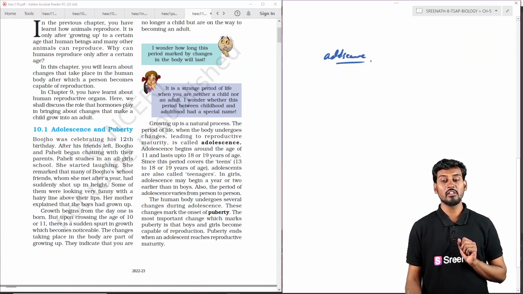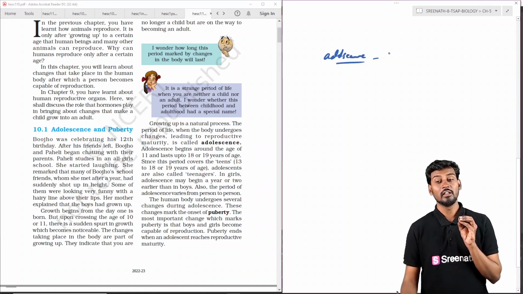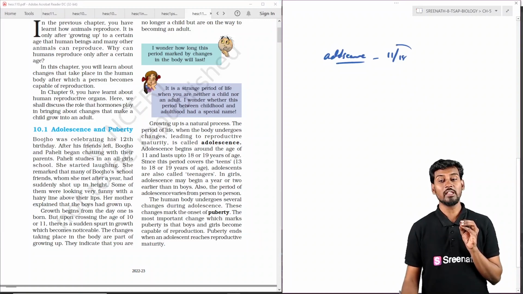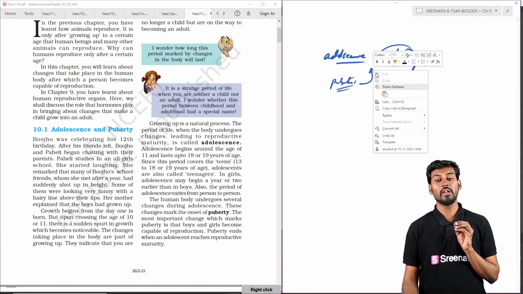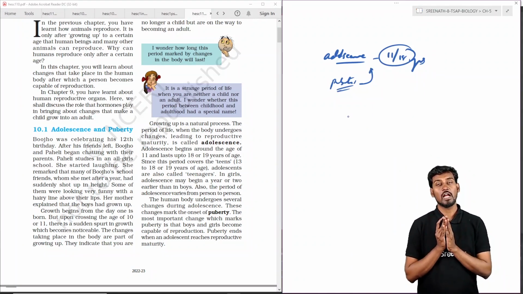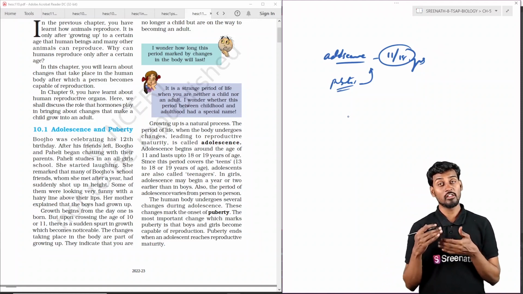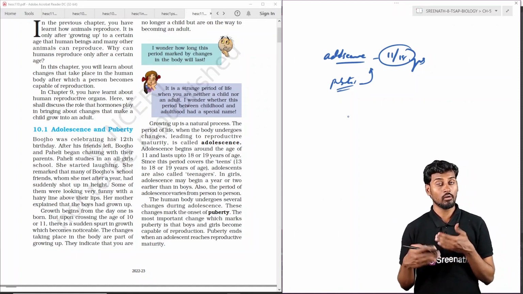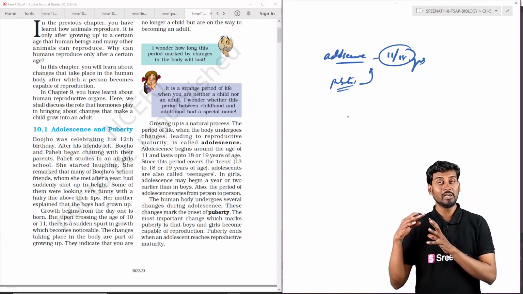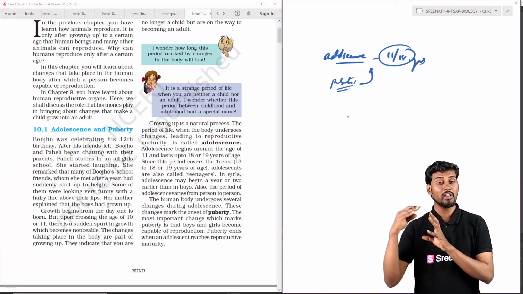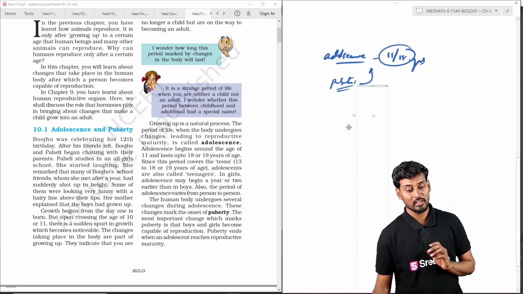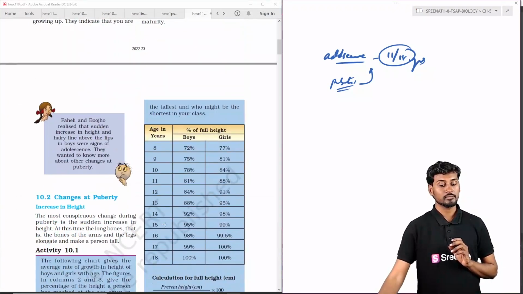So adolescence is the process between 11 and 18 years of age, and puberty is the starting point or trigger point for adolescence to come over. Puberty is where we see the beginning of the secondary sexual characters.